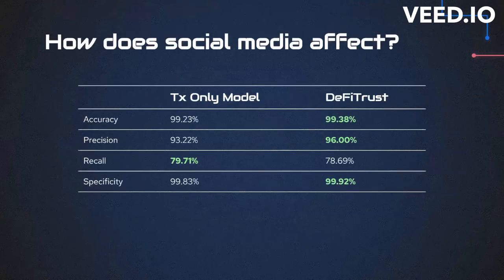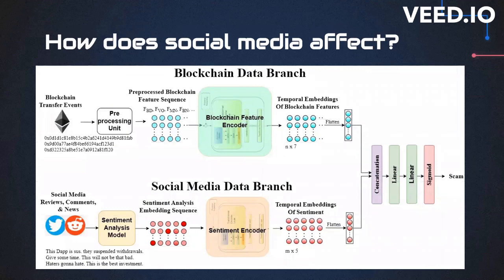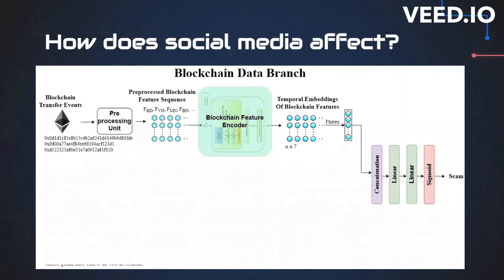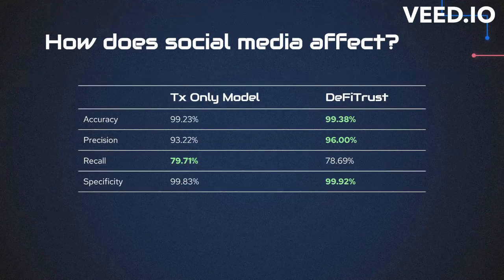Then, to see how the integration of social media affects this research, I created another model using only the transaction data. What I did was, I removed the bottom branch of the DeFi Trust model and trained this separate part as another model, and these are the results. As you can see, the integration of social media improved the accuracy, precision, and specificity metrics.